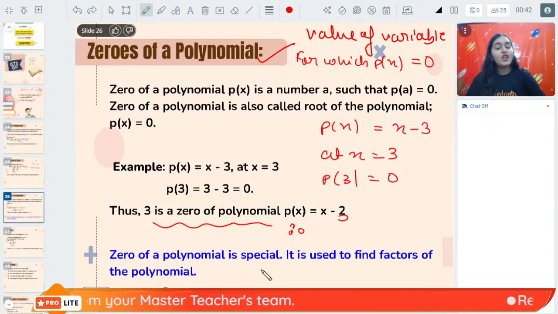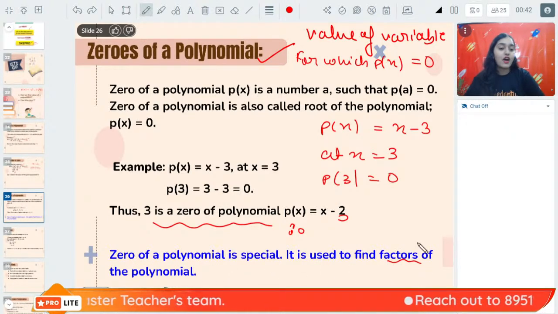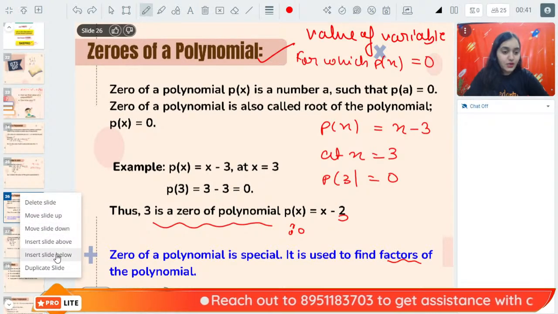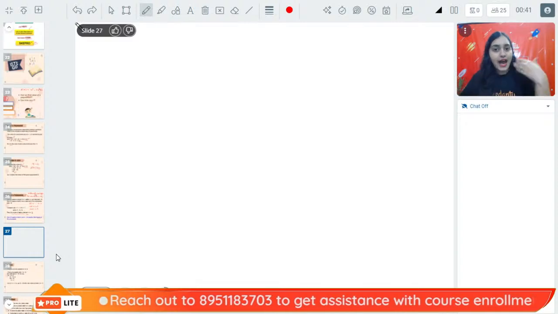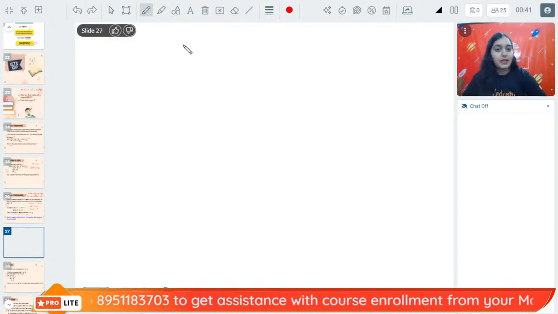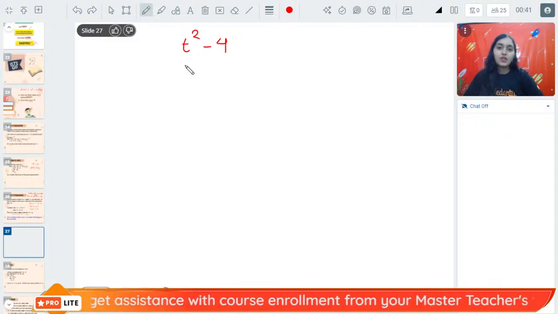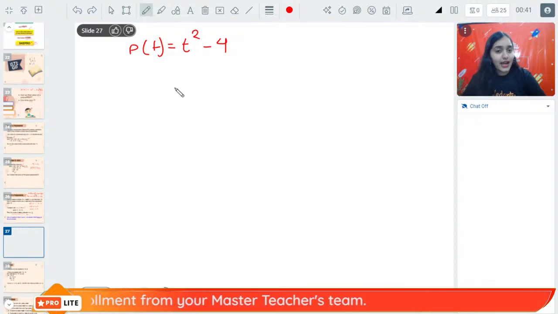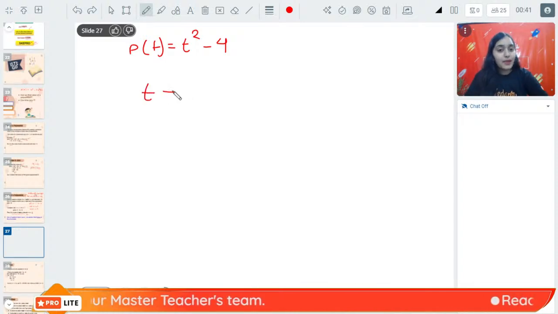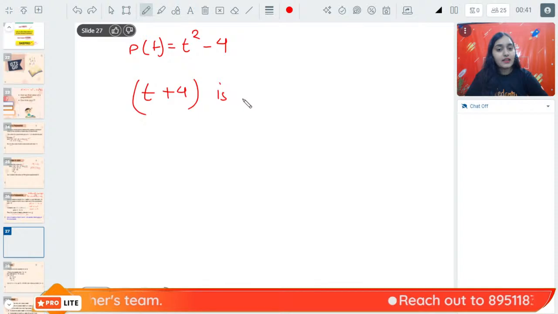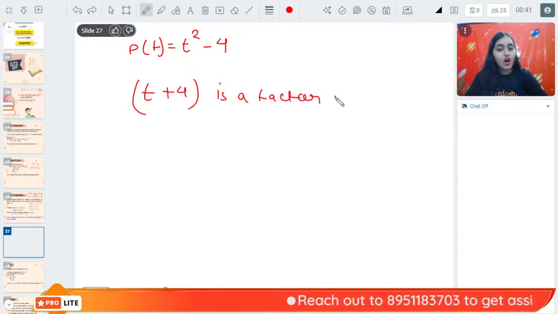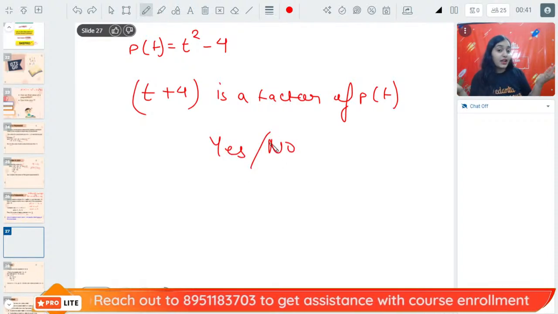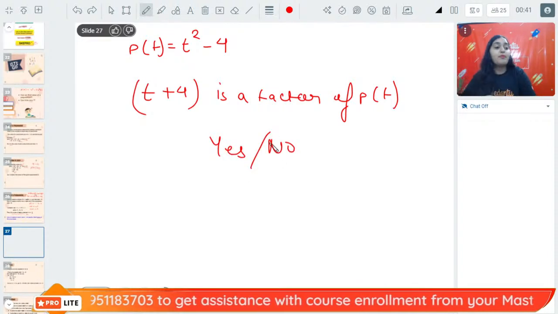Okay, so the 0 of a polynomial is special. It is used to find out the factors of the polynomial. Now, why do we need the 0 of a polynomial? To understand that, suppose I have a polynomial t square minus 4. This is the polynomial p(t). Now if I ask you, is t plus 4 a factor of p(t), yes or no? How will you tell me whether t plus 4 is a factor of p(t) or not?